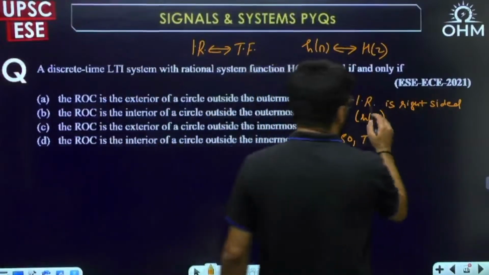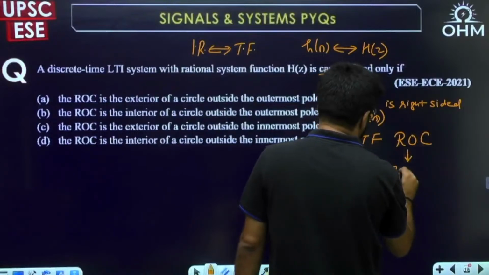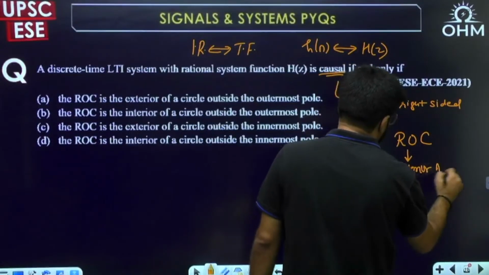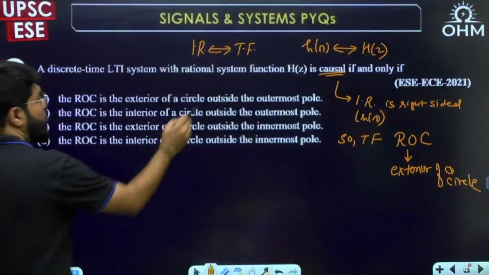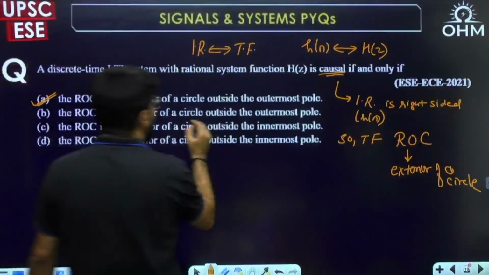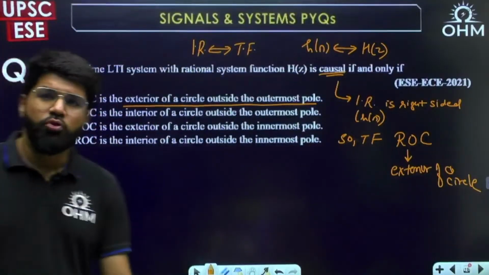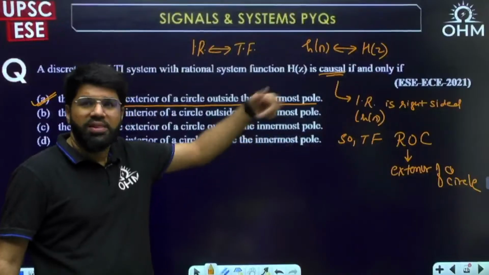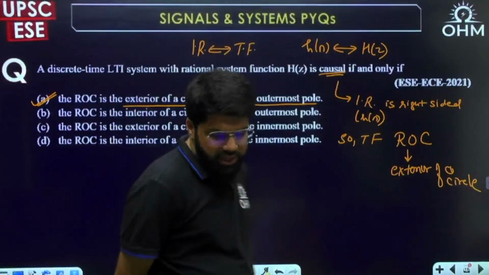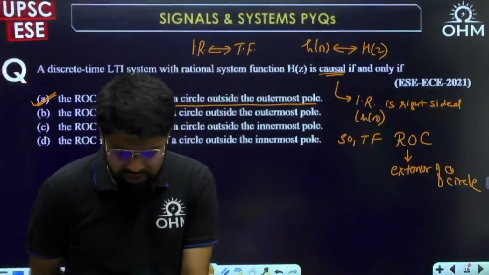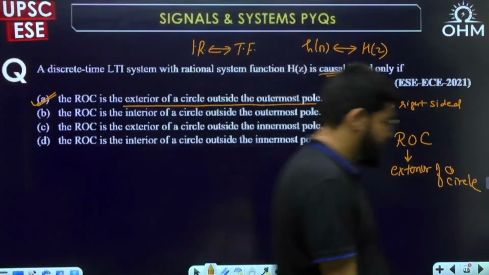Because the signal is right-sided, what should the transfer function ROC be? The ROC will be the exterior of a circle, outside the outermost pole. Because the ROC cannot include any pole; if you take the ROC outside the innermost pole, then the other poles will come in the ROC, which is not possible. This is a standard result. If you have studied Z transform and have your notes, this is a direct notes question, nothing more.